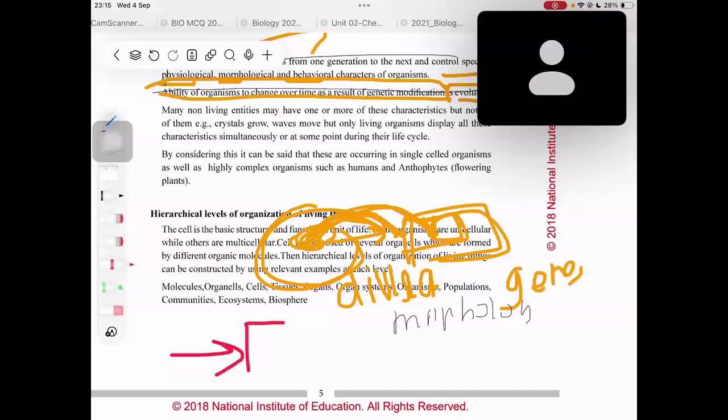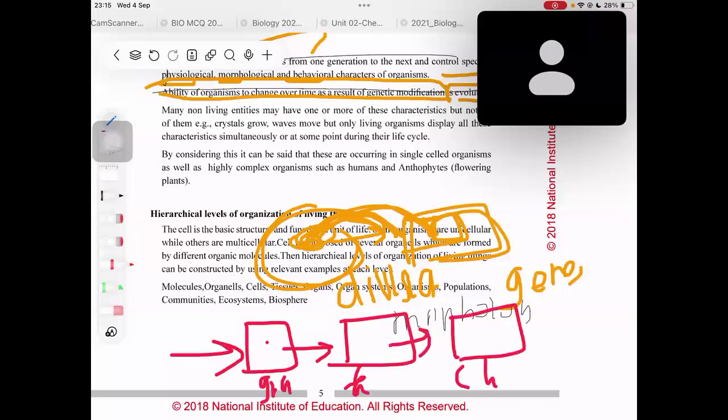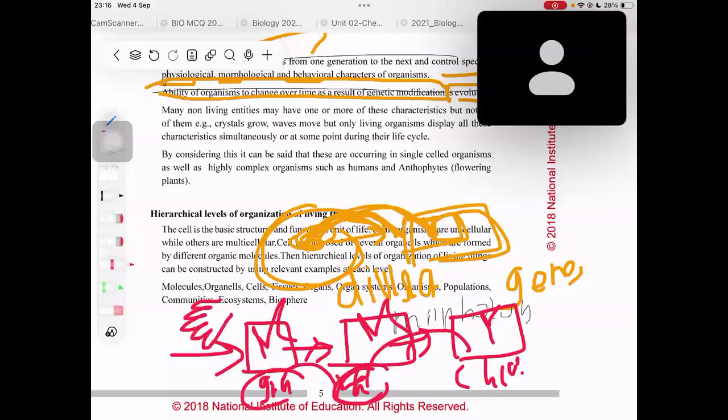Now let's see, this is the grandfather, this is the father, this is the child, right? I'm not talking about humans. Let's say this is a tree species. Now there will be some changes when it comes from father to child, and from grandfather as well. Now this grandfather has five fingers in the hand. Let's say humans, but this is not a practical example. I'm just trying to explain how evolution takes place.